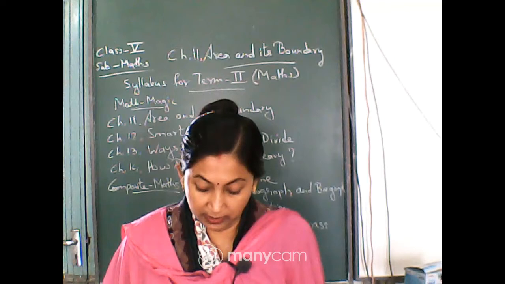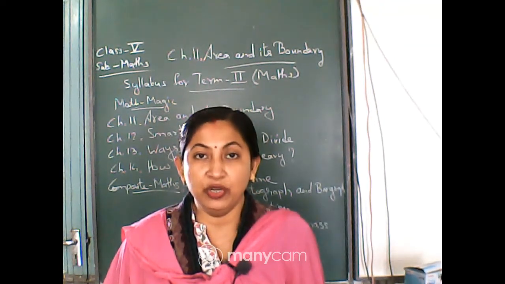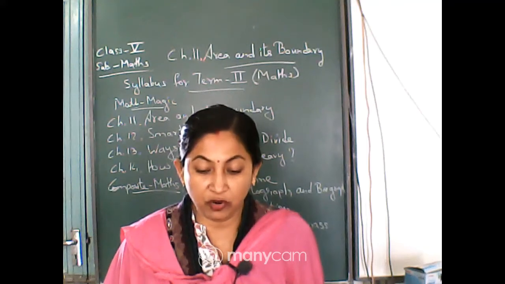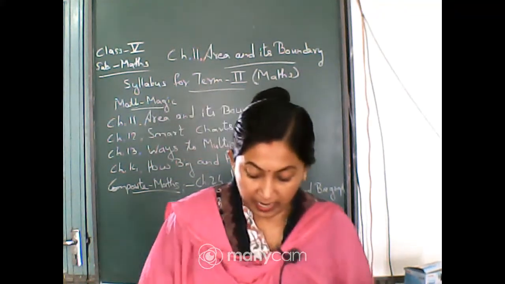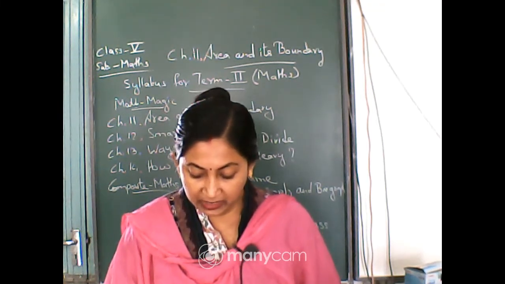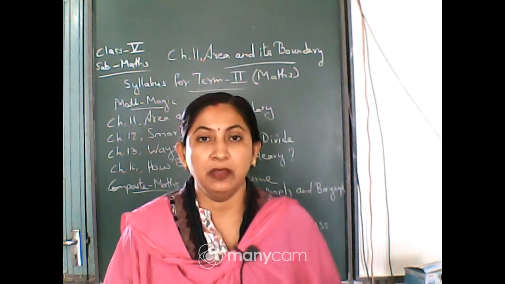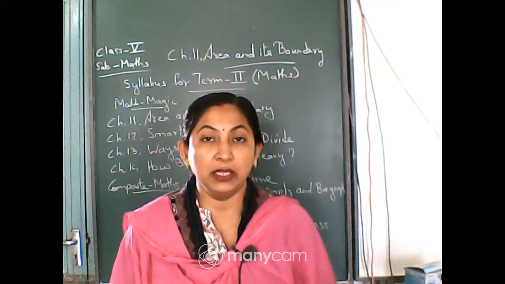Next, how many children are there in your class? I told you there are 40 children in your class, so I think you have written 40 children in the book. The next question is, how many children can sit in 1 square meter?